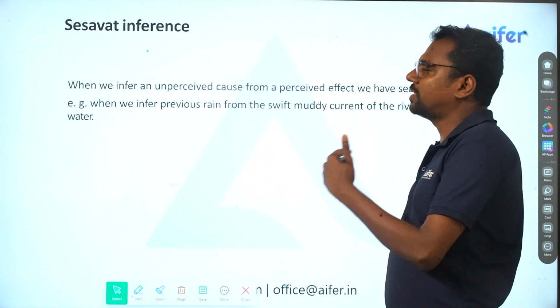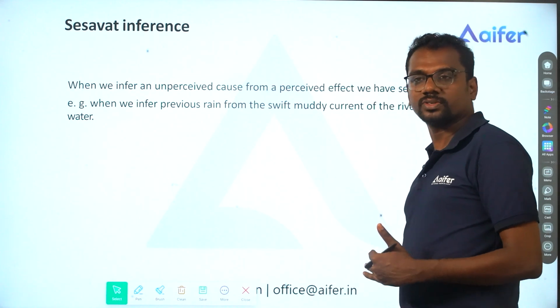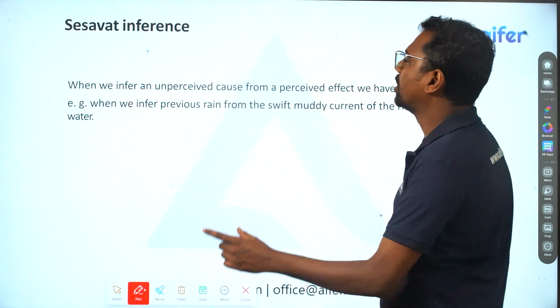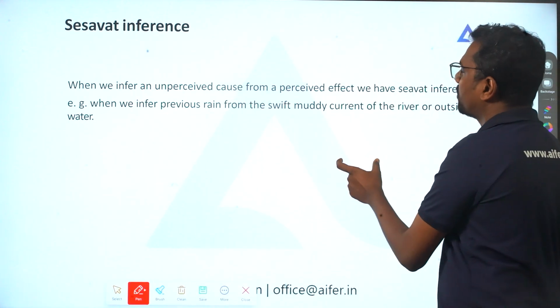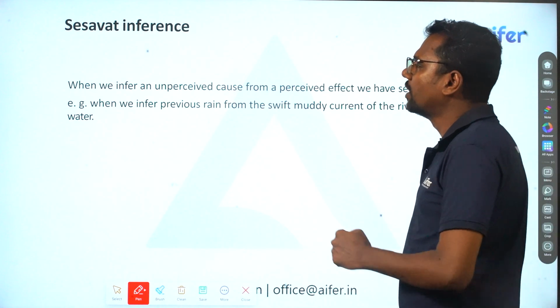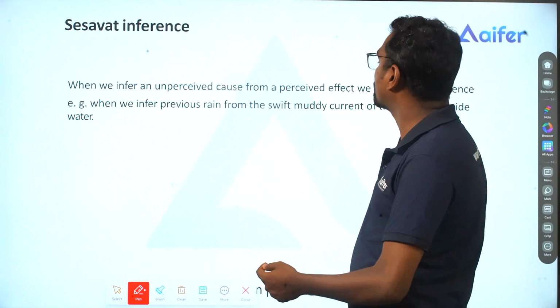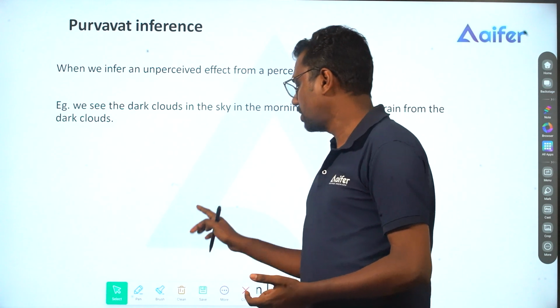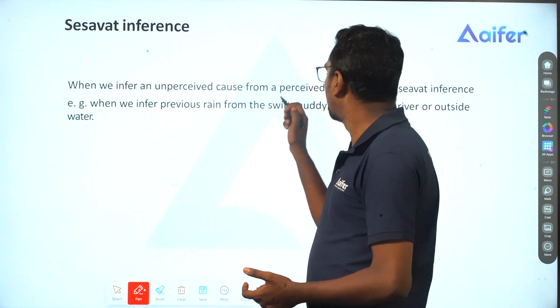Then we have Sheshavad inference. When it comes to Sheshavad inference, we infer an unperceived cause from a perceived effect, which means here we have perceived the effect.